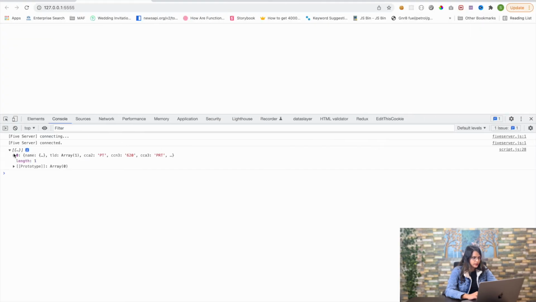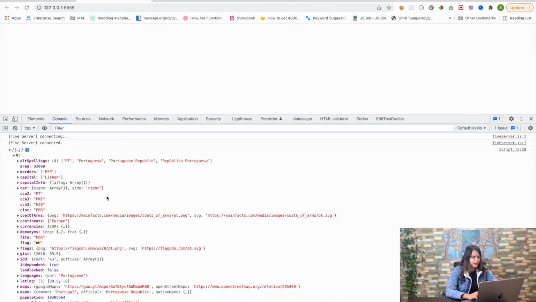And here we have seen that we have got it in the form of an array consisting of an object. Everything is the same as what we got in the last response, if you remember it. And we have got the border as ASP also.